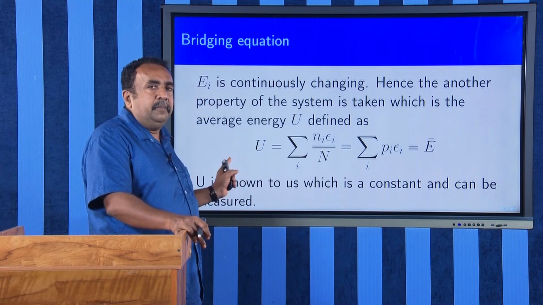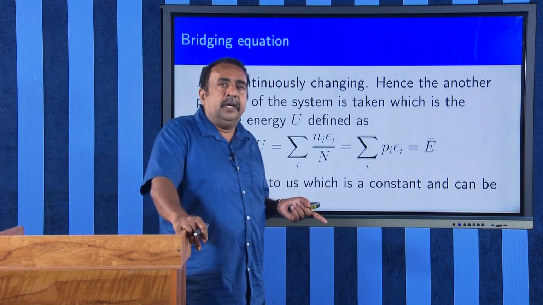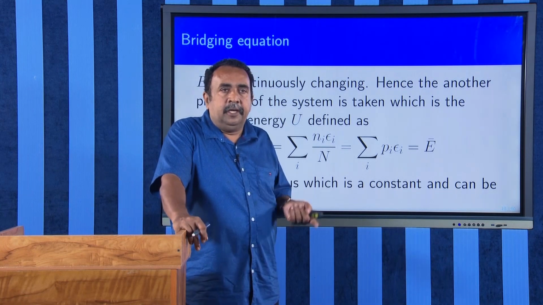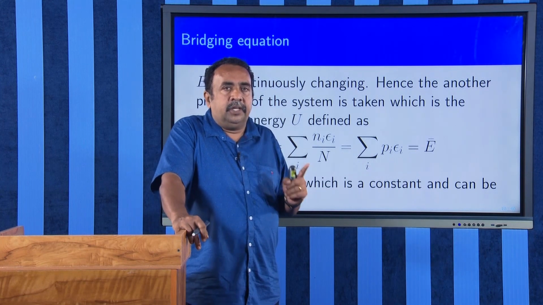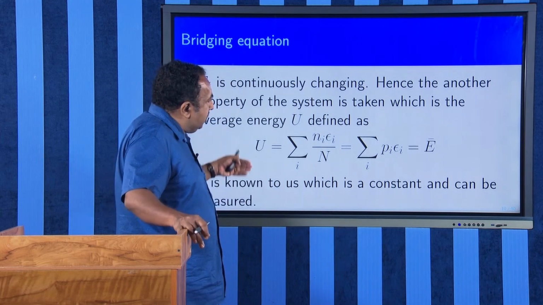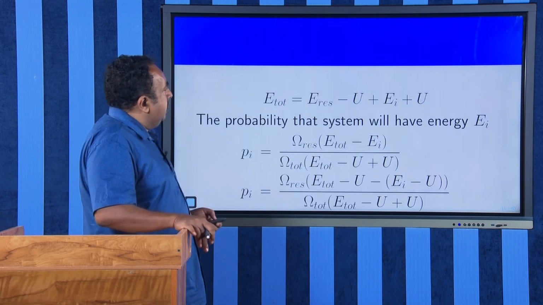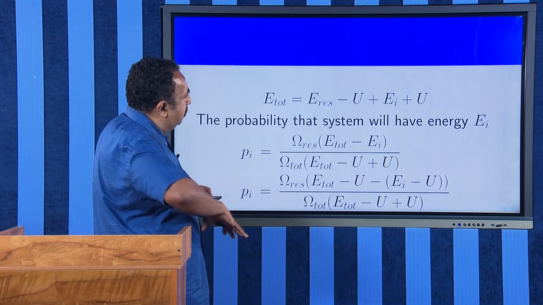I am following the symbols used in Patria. Patria represented the total energy by the letter E and the internal energy by the letter U, so that notation is followed here. I am not interested in deriving all of these things.